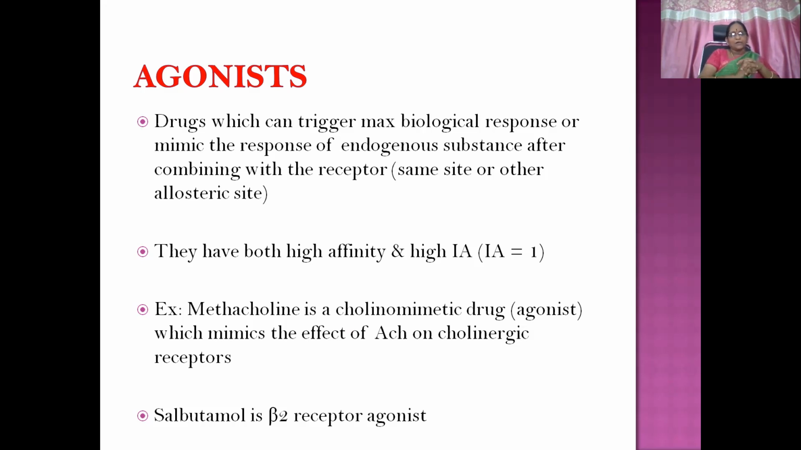An example is methacholine, a cholinergic drug agonist which mimics the effects of acetylcholine on cholinergic receptors. Cholinergic receptors are there in the body, and acetylcholine is endogenously released. Methacholine, a cholinergic drug, mimics the actions of acetylcholine, which is an endogenous molecule. So methacholine is administered, which produces actions similar to those of the endogenous molecule, acetylcholine. That is called an agonist. And salbutamol is a beta-2 receptor agonist.